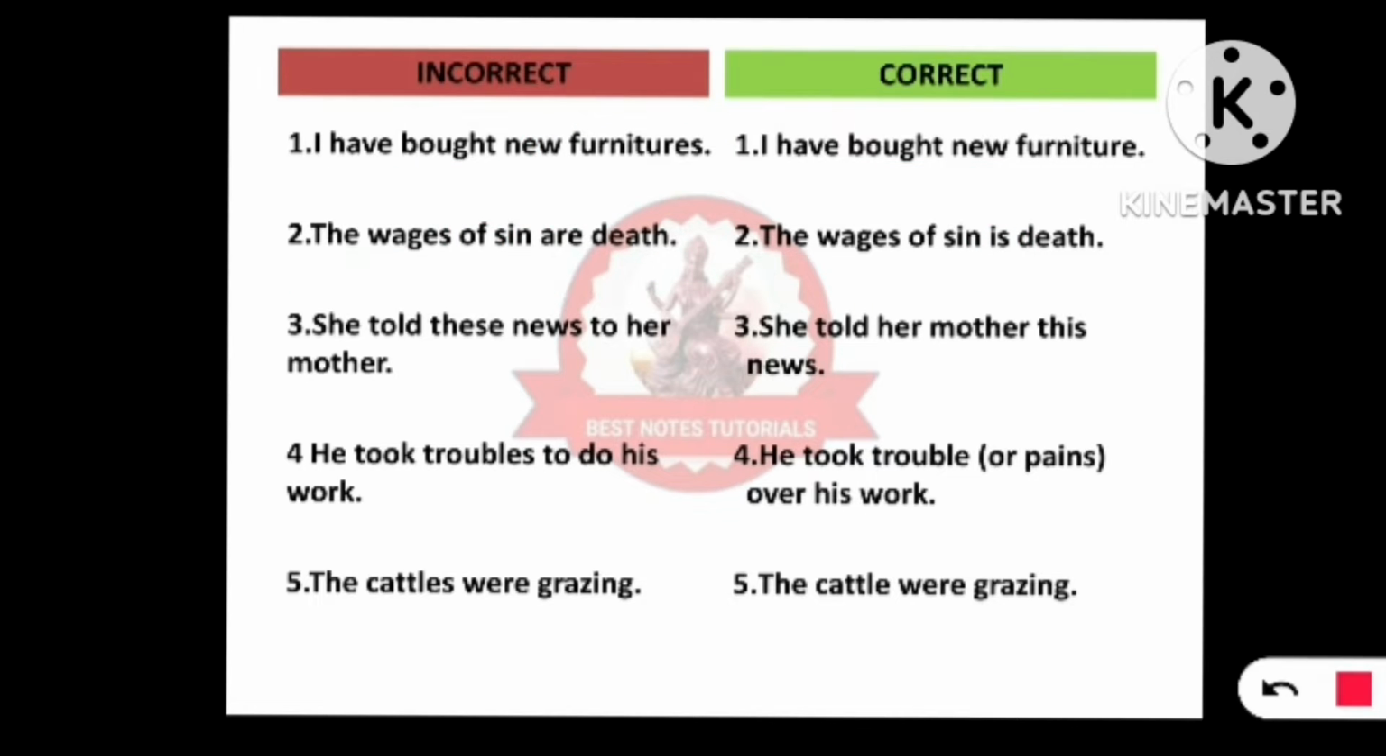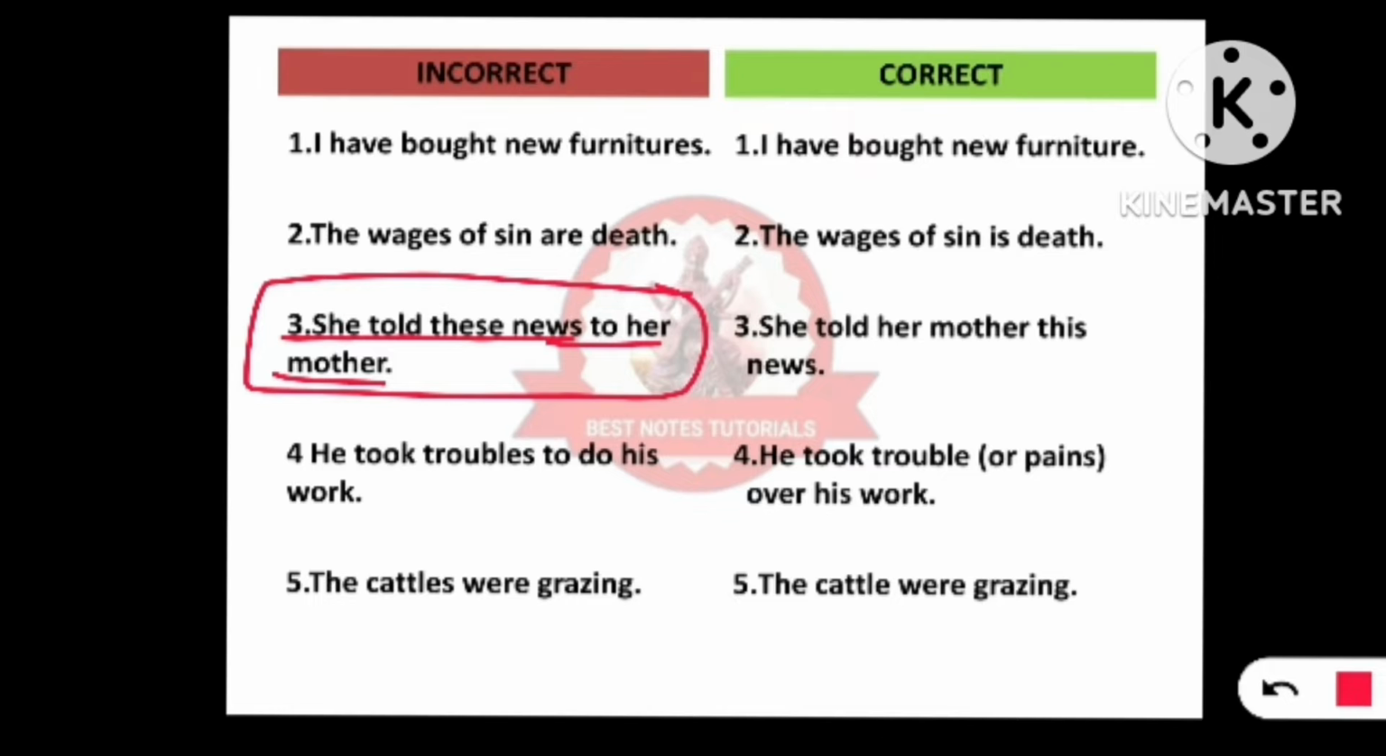Let's move to the third number. She told these news to her mother. Here the entire structure of this line is to be changed, and it should be: she told her mother this news. See it again: she told her mother this news. I hope it's clear.